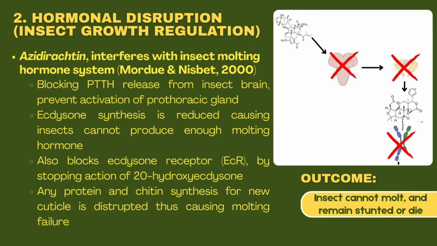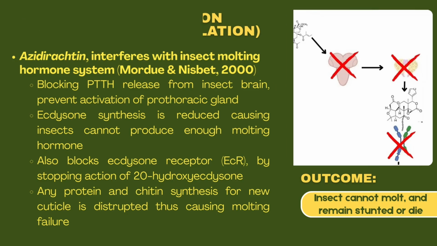Azadirachtin also interferes with the insect molting hormone system. It blocks the PTTH release from the insect brain, which could prevent the activation of the prothoracic gland, and the synthesis of ecdysone is also reduced, causing the insect to be unable to produce enough molting hormone. It also blocks the ecdysone receptor, thus stopping the action of 20-hydroxyecdysone. Protein and chitin synthesis for the new cuticle are also disrupted, causing molting failure. So the outcome is the insect cannot molt, remains stunted and dies.